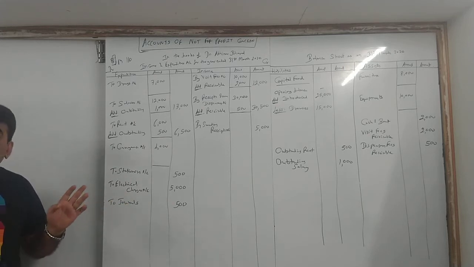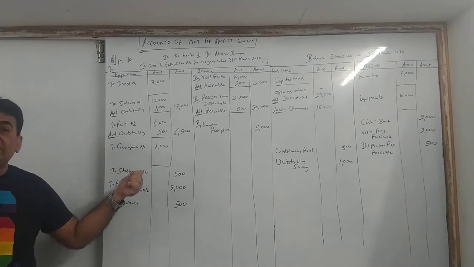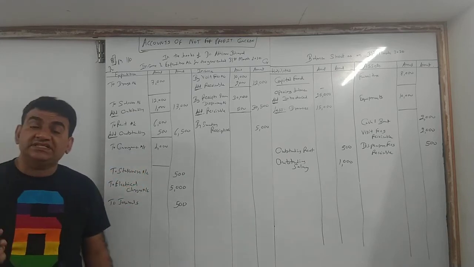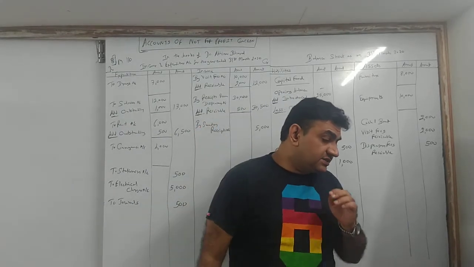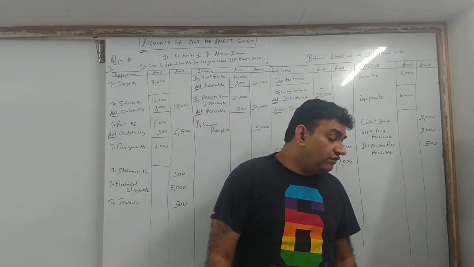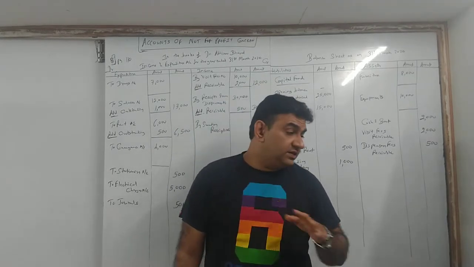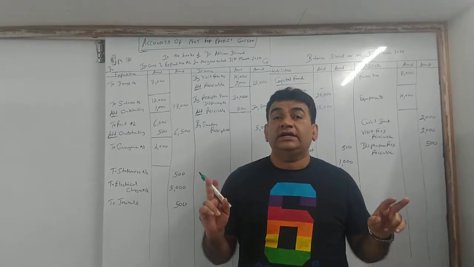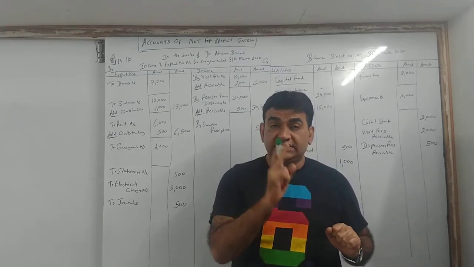Because you have done final accounts, this will be a very basic adjustment. There are many adjustments of this chapter which are common, like outstanding expenses, prepaid expenses, depreciation, which we have done in final accounts. Okay? Next, stock of drugs 1,000. What I told you in the starting, drugs here means what? Medicine. Drugs here means medicine.